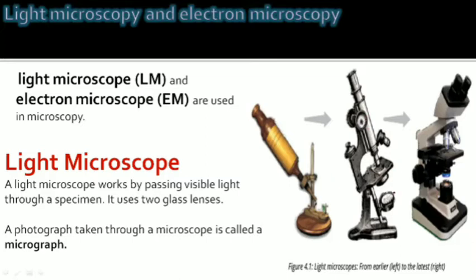We call it a light microscope because light is used here. Here is a mirror that reflects the light, and it goes through the specimen and into the tube and the eyepiece, and we can observe what type of object is placed there.